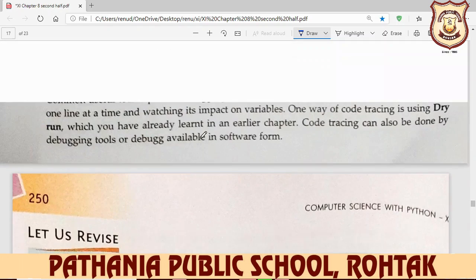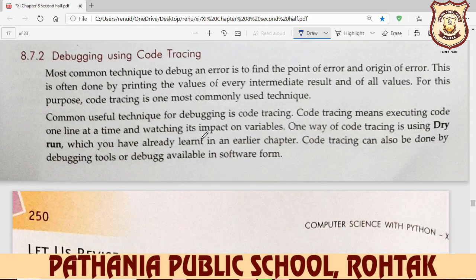Debugging using code tracing. The most common technique to debug an error is to find the point of error and origin of error. This is often done by printing the value of every intermediate result and of all values. For this purpose, code tracing is one of the most commonly used techniques.